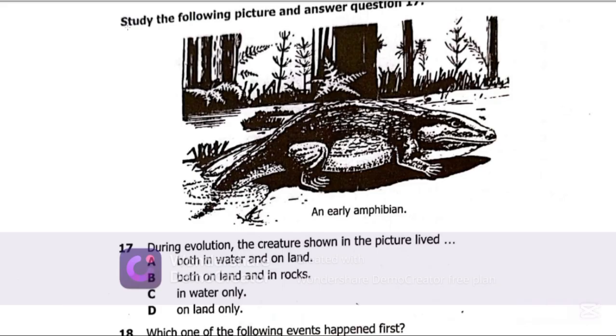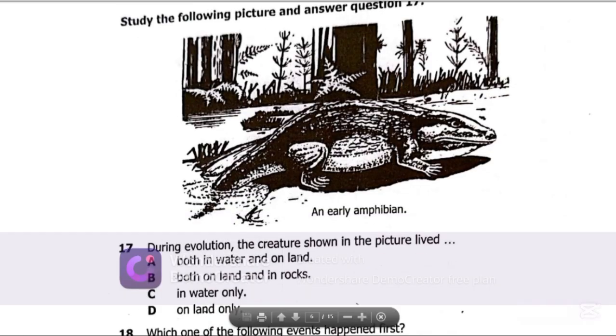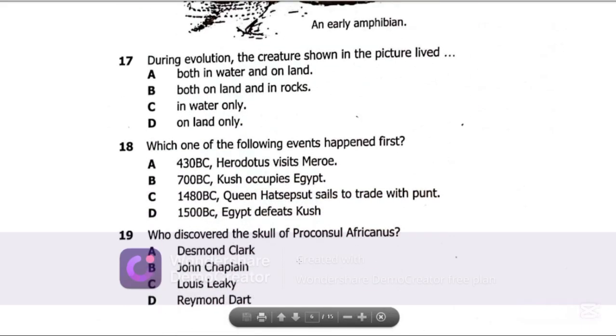Now, question 17 says, study the following picture and answer question 17. So there is an early amphibian in this picture, as you can see. So during evolution, the creature shown in the picture lived. So the best possible answer on question 17 is A, both in water and on land. Let's get to question 18.